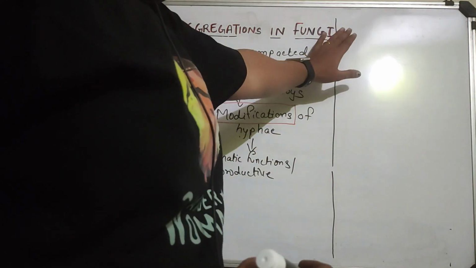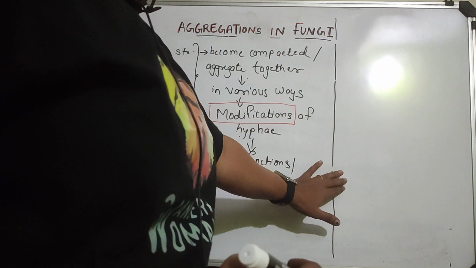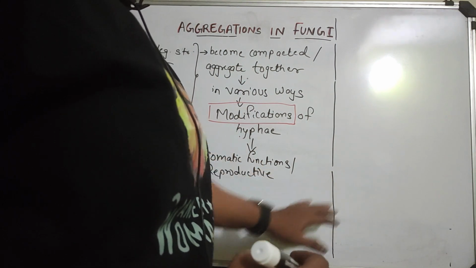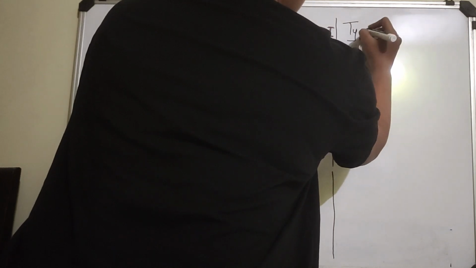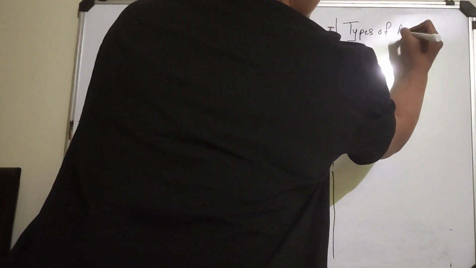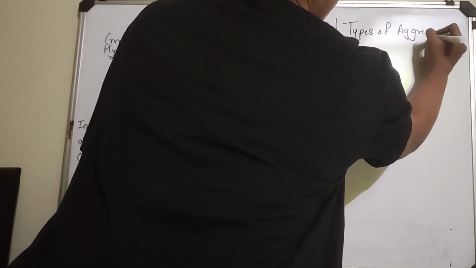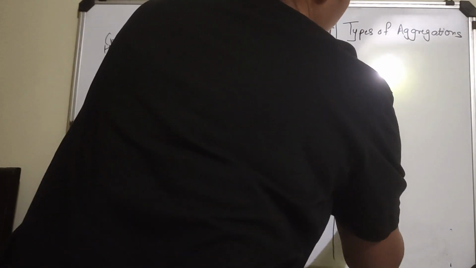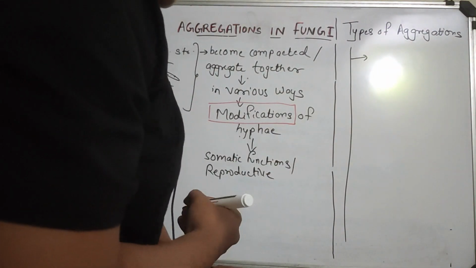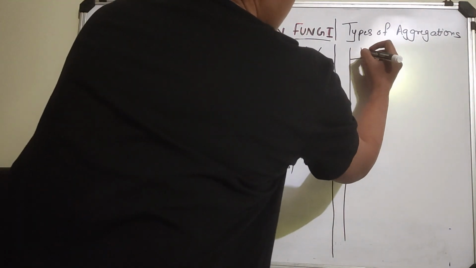Okay, so now we are going to list down the aggregations that you have to understand. The types of aggregations in fungi are what we are going to understand one by one. The following types of aggregations can be seen.